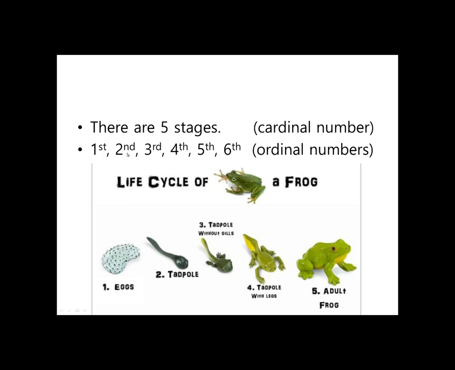Okay, what is the second stage? That's the tadpole stage. And how about the fifth stage? Yeah, that's the adult frog stage. Okay, so these are ordinal numbers. And to count, we use cardinal numbers.